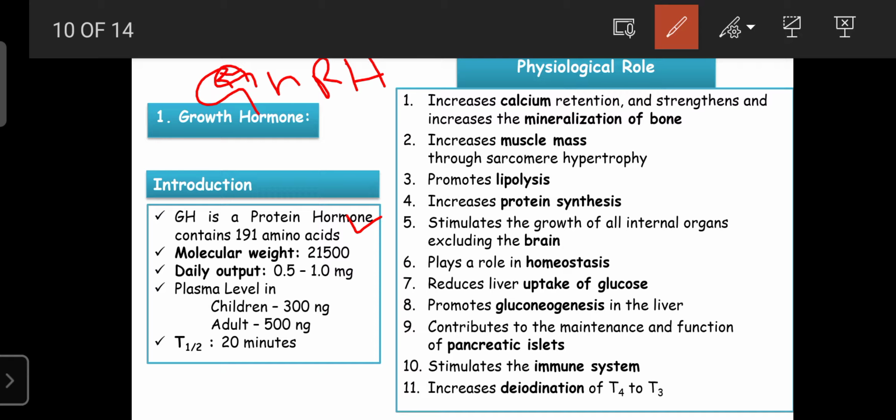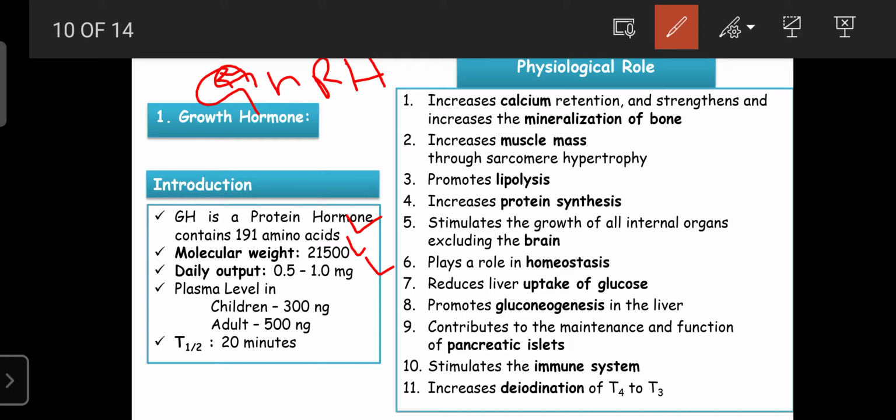The molecular weight of growth hormone is 21,500, and the daily output, that is the daily synthesis and secretion of growth hormone from the somatotropes of the pituitary gland, is 0.5 to 1 mg.